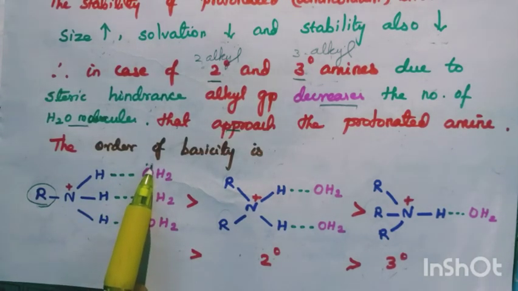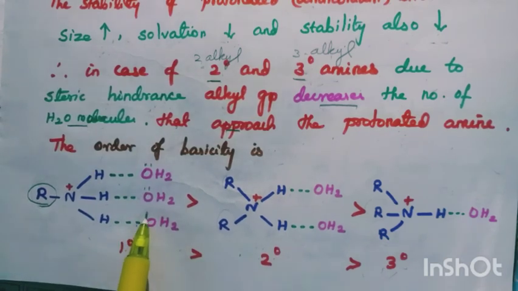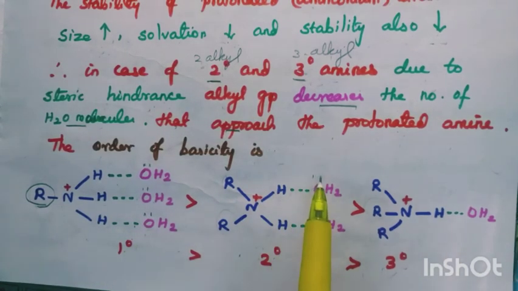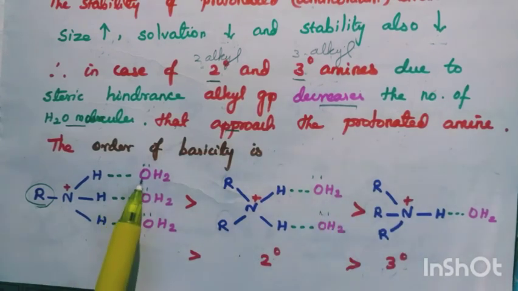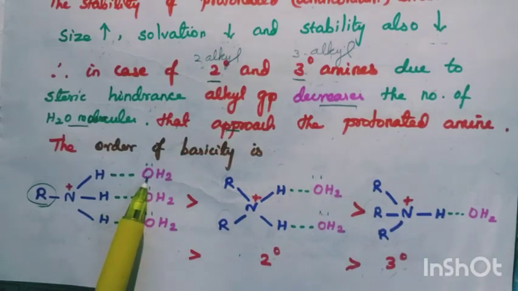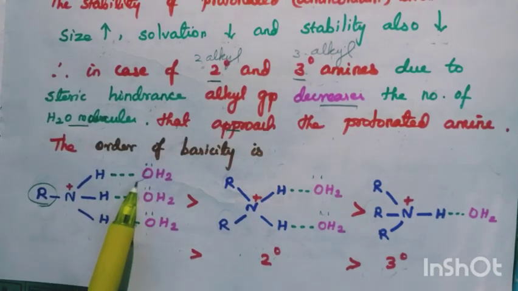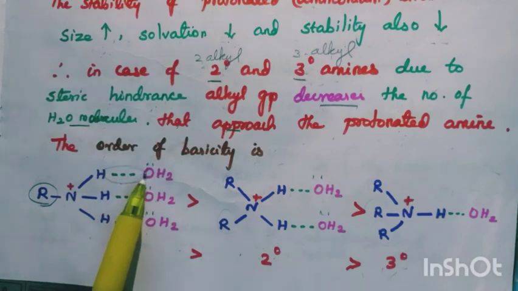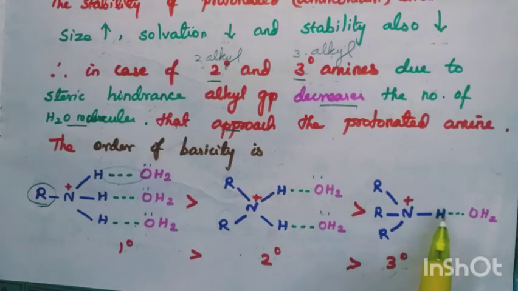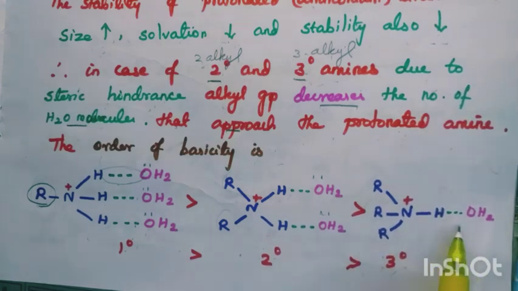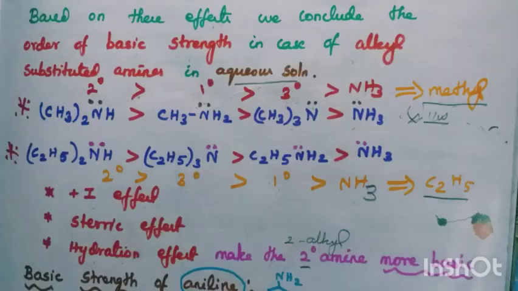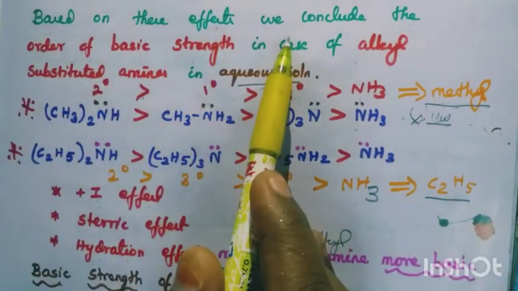This oxygen carries a lone pair, all these oxygens carry lone pairs. And this oxygen atom is highly electronegative, hydrogen is positive, so there occurs a force of attraction called hydrogen bonding. Here only 2, here only 1 hydrogen. So alkyl group increases means solvation decreases. So, based on these 3 effects, what are they?